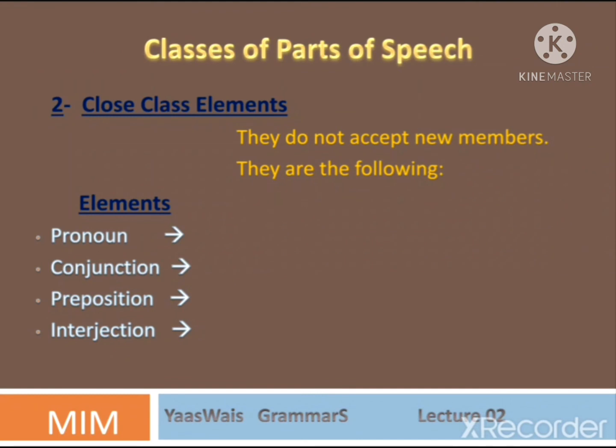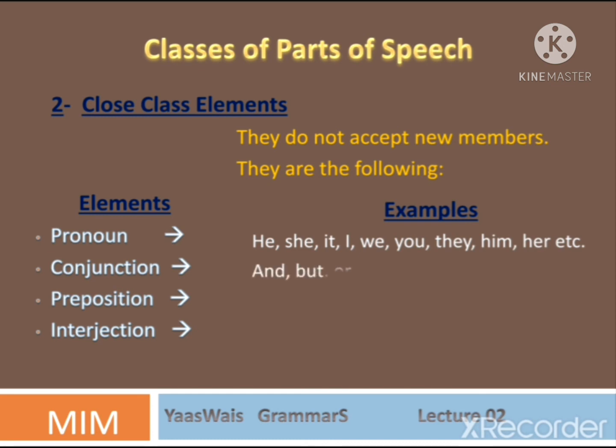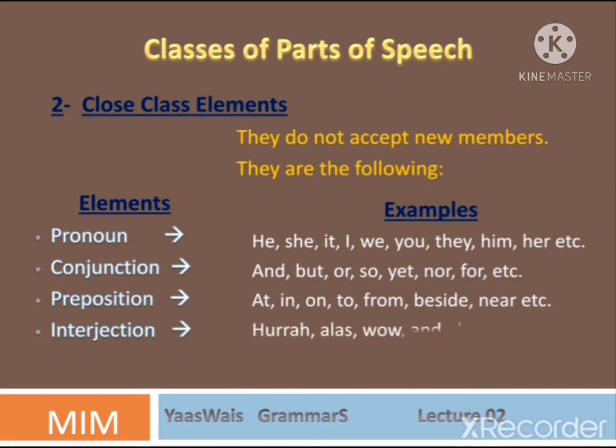In order to understand closed class elements, we have to consider the following examples. Let us take examples of pronouns. Pronouns are he, she, it, I, we, you, they, him, her, and so on. Conjunctions are and, but, or, so, yet, nor, for, etc. Prepositions can be at, in, on, to, from, beside, outside, inside, near, etc. Interjections are hurrah, alas, wow, etc. By etc. we mean that you can add others too.